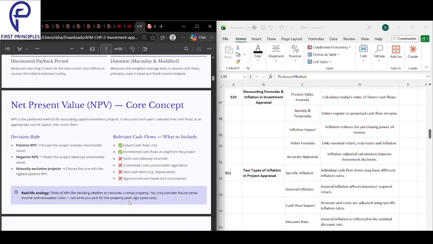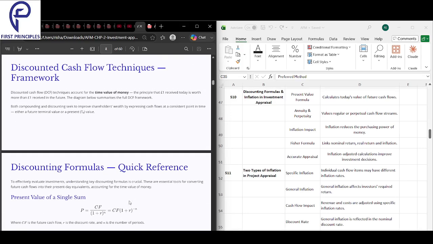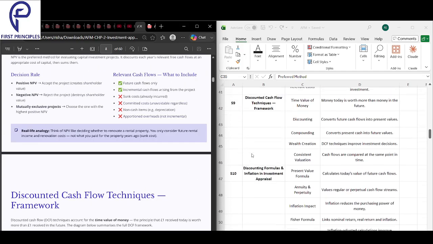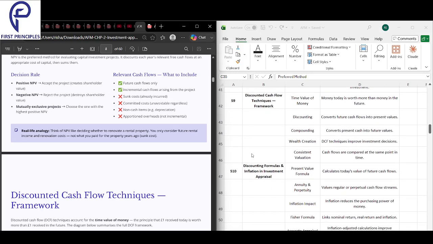Okay. So now let's look at the discounted cash flow techniques. What is the framework really in a discounted cash flow technique? First let's look at slide 9 here. Firstly, we talk about time value of money. What is time value of money? It means that money today is worth more than money in the future.